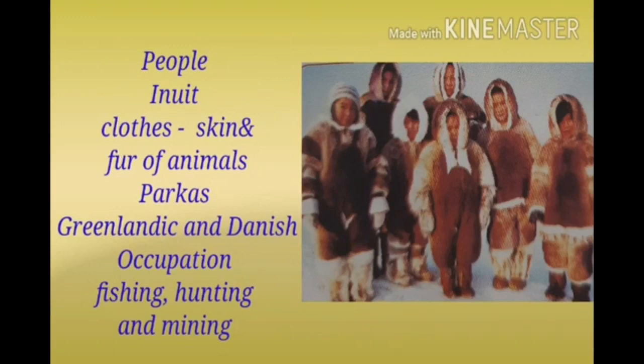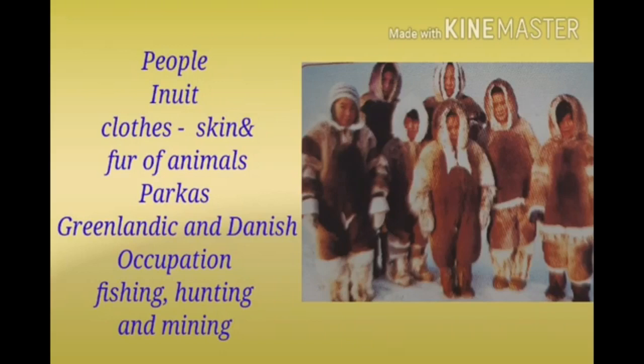What are the main occupations of the people in Greenland? The main occupations of the people are fishing, hunting, and mining. Children, the native people of Greenland are called Eskimos or the Inuit.